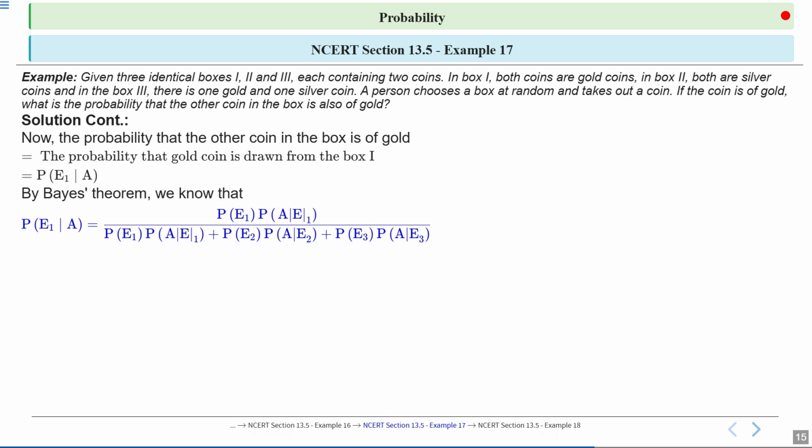divided by probability of E1 into probability of A upon E1 plus probability of E2 into probability of A upon E2 plus probability of E3 into probability of A upon E3, which will be equal to 1 by 3 into 1 upon 1 by 3 into 1 plus 1 by 3 into 0 plus 1 by 3 into 1 by 2, which after solving will be equal to 2 by 3. So the correct answer of the given question is basically 2 by 3.